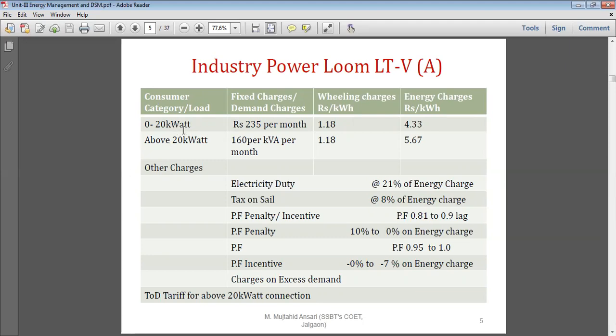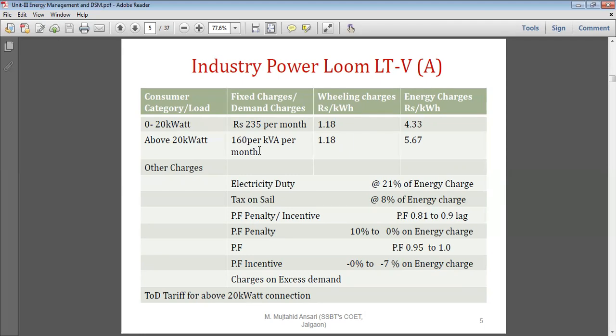So for 0 to 20 kilowatt, the fixed rate is 235 rupees per month, whereas for above 20 kilowatt, it is going to charge based on 160 rupees per kVA per month. Whatever maximum demand occurs in the premises, suppose the maximum demand is 30, so 30 multiplied by 160 rupees. So now it is demand charges, but nowadays it has been replaced by kVAh billing.